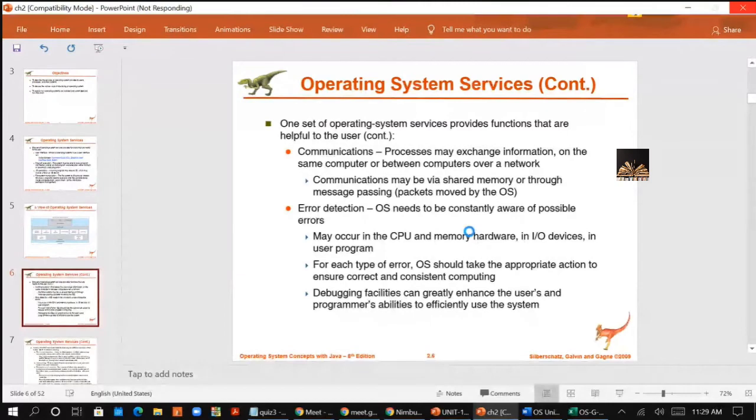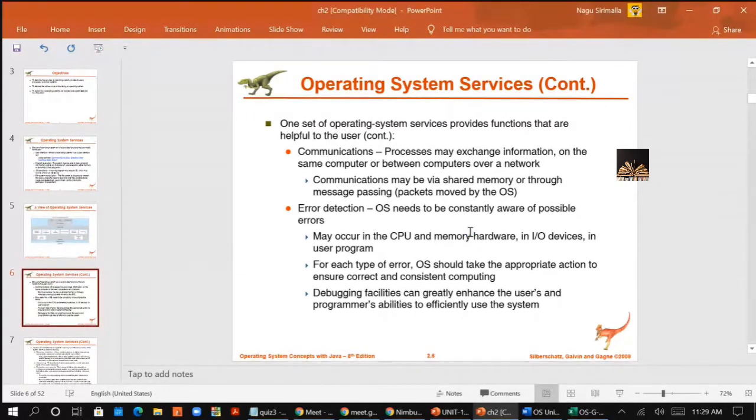A memory hardware error can be a memory error like a power failure, or a parity error on the disk. For these different types of errors, the OS should take the appropriate action to ensure correct and consistent computing. So this is all about error detection.